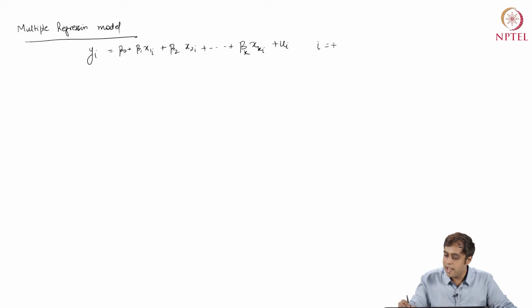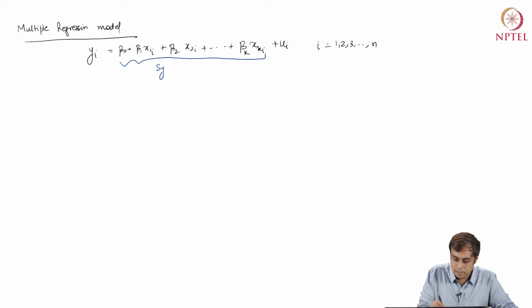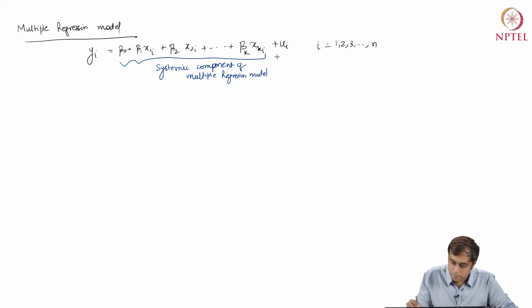Okay. Again, ui has the same representation, right? So now your systematic component is more complicated. Right? But the error term is still exactly the same.